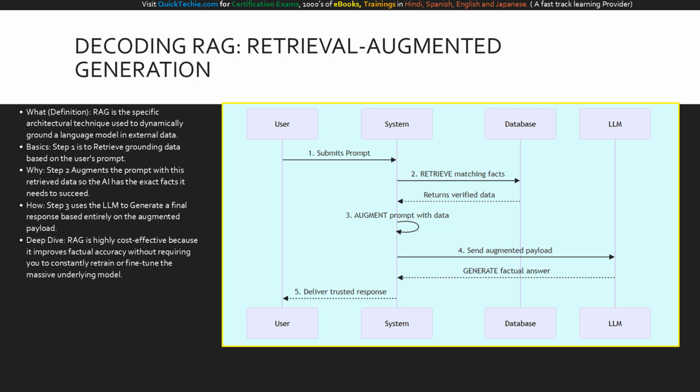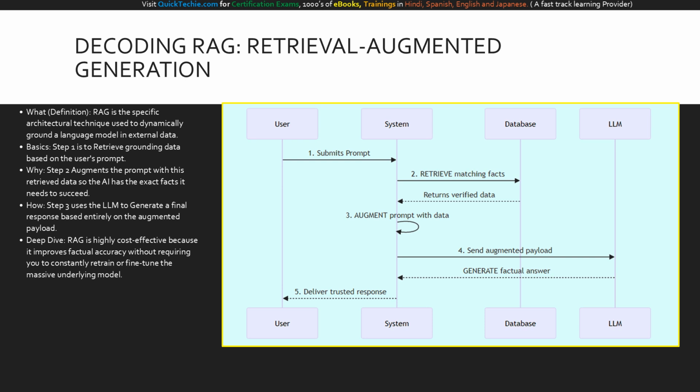Now we transition from the concept of grounding to the actual execution, Retrieval-Augmented Generation, universally known as RAG. What is RAG? It is the specific architectural technique used to ground a language model in your external data. The basics are right in the name, broken into 3 seamless steps. Step 1 is retrieve. The system takes the user's prompt and runs a search to retrieve relevant grounding data. Step 2 is augment. The system takes that retrieved data and attaches it to the user's original prompt. Finally, step 3 is generate. The system feeds this newly augmented package to the LLM, which uses those specific facts to generate a grounded response.